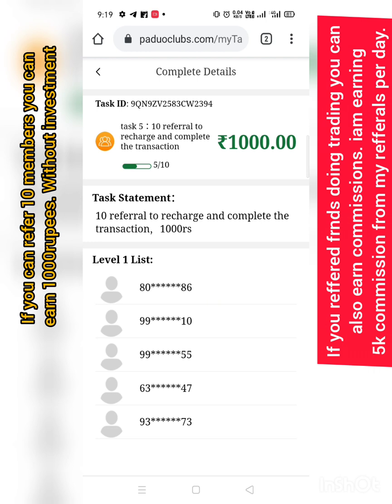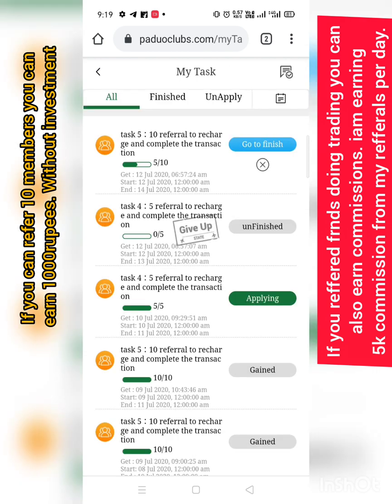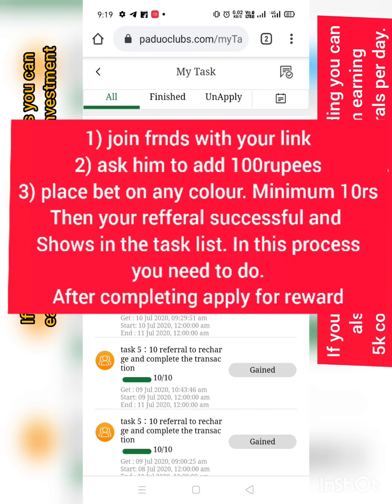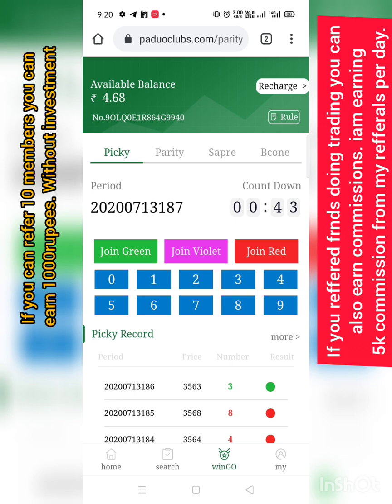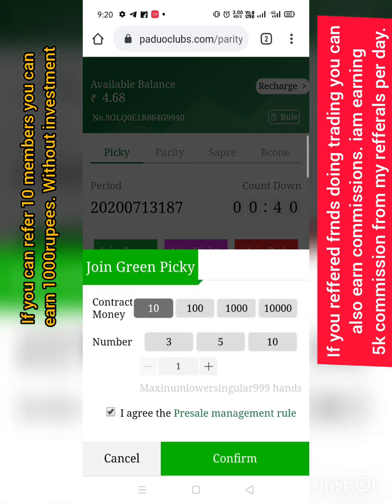Got it? How to do this? If you copy the link, then you need to send it to your friends. They click on the link, open it and create an account. After that, they need to recharge a minimum of 100 rupees, and then place an order worth a minimum of 10 rupees. Win or loss, but they need to bid a minimum of 10 rupees on any pick, bacon or separate. Got it? After recharging, you need to click like this, join green for 10 rupees, and click on confirm.